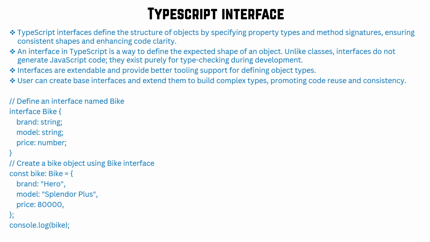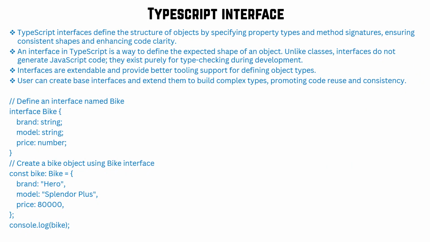Apart from that, interface also helps with multiple inheritance. I'll show you. Whenever it is class to class, either abstract class or normal class, the extends keyword is used for the parent-child mechanism. But for class to interface, it is the implements keyword. Interface to interface is the extends keyword again. So class to class, extends. Interface to interface, extends again. But class to interface, it should be implements.